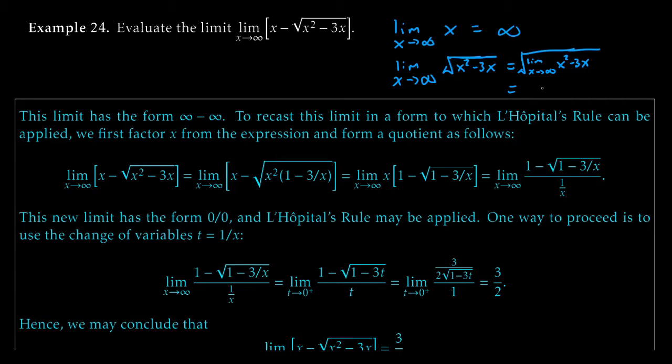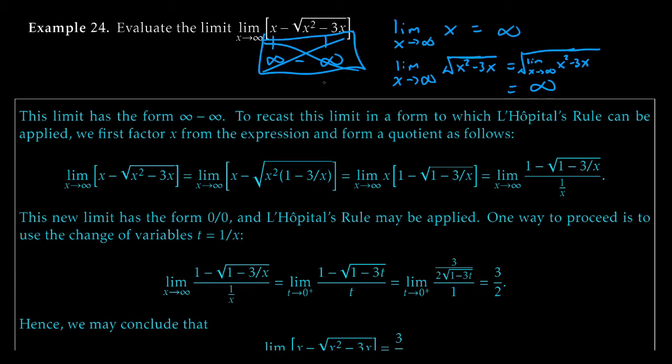Take a big number and take the square root of it. It's still pretty big, right? So there you go. You get out infinity there as well. So this guy, infinity, this guy, infinity, in the limit. So infinity minus infinity. This is not what we want. This is not a good answer.